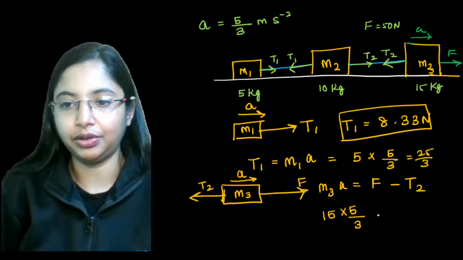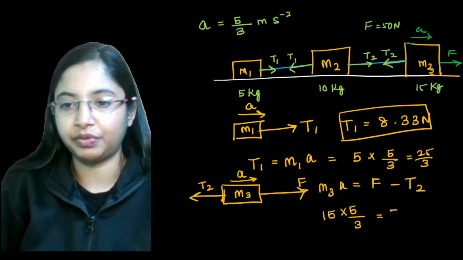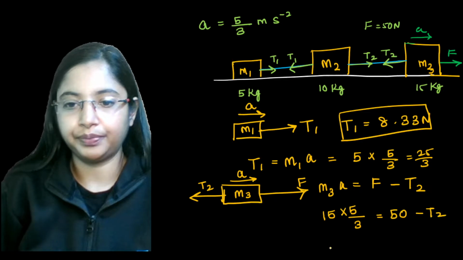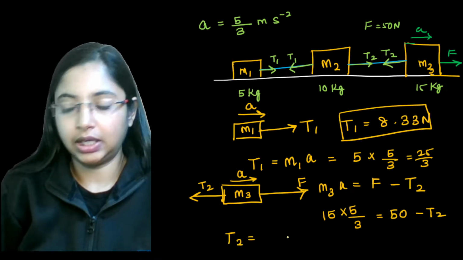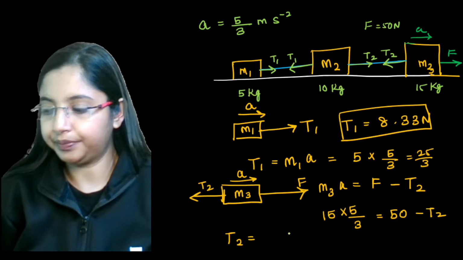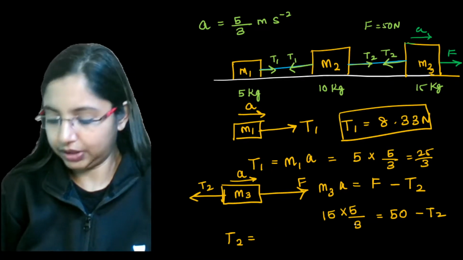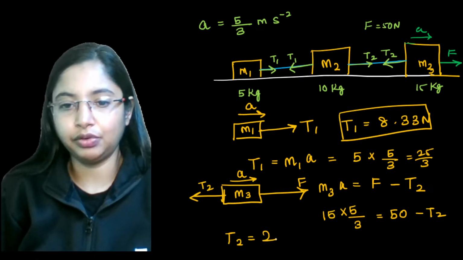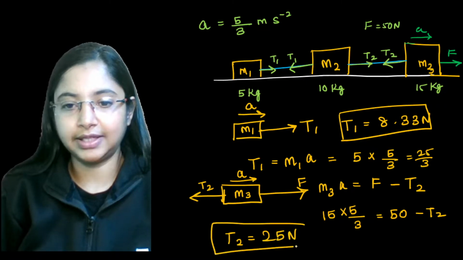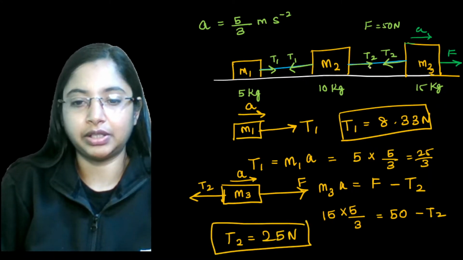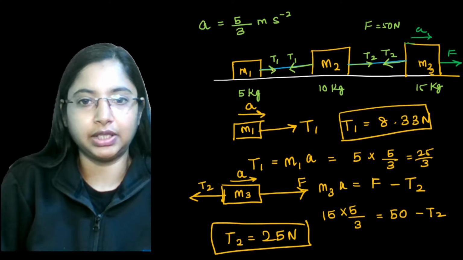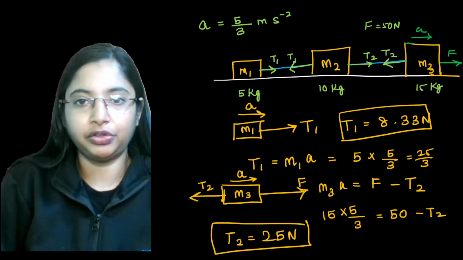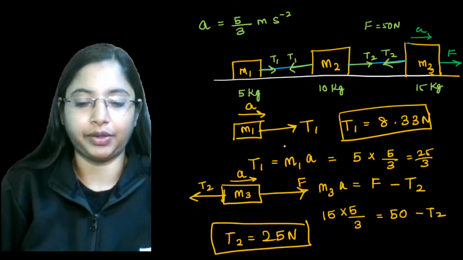We found that value. This is equal to the force applied here. We took the force applied to be 50 Newton minus T2. Solve for this, so this T2 will be somewhere around 25 Newton. So that's the tension on the string over here. Around 25 Newton force acts over here, and in this case around 8.33 Newtons of force acts here.